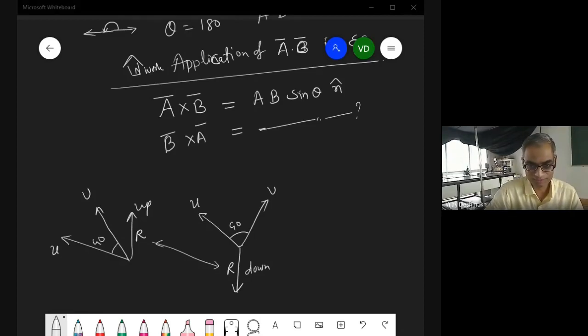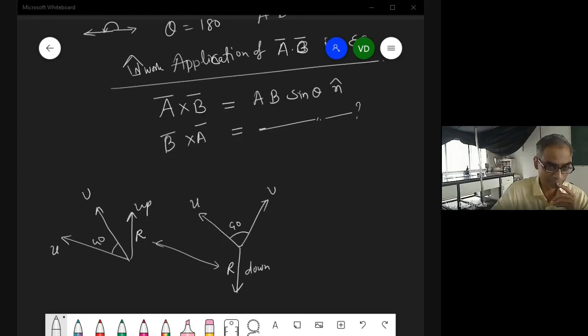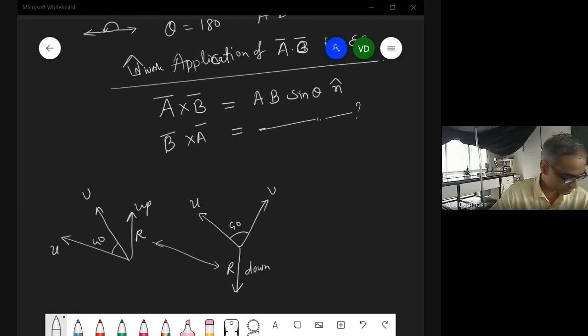See, just saying right hand screw rule will not be sufficient. You will have to show how it works, so that the direction of R depends on the movement of U and V. If we move U and V upwards, then R should be in the upward direction. And if we move U and V downwards, then R should be in the downward direction. Yeah, you are right. You are right. But still people have not understood.